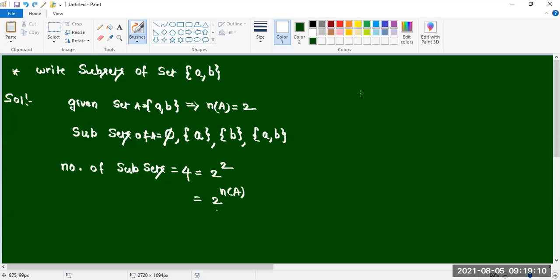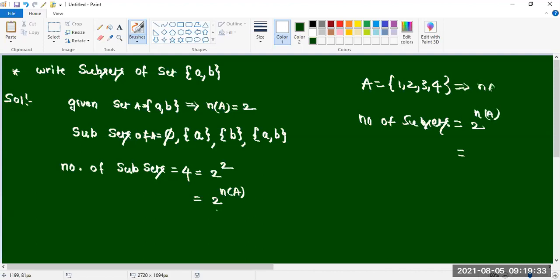For example, A equal to {1, 2, 3, 4}. Writing subsets is different and finding number of subsets is different. Number of subsets equal to how much? 2 power n of A. How many elements are there in A? 4 elements are there. 2 power 4, which is nothing but 16 is the answer. Got my point? Okay. Write the subsets means we should write all the subsets. That 16 subsets we should write.